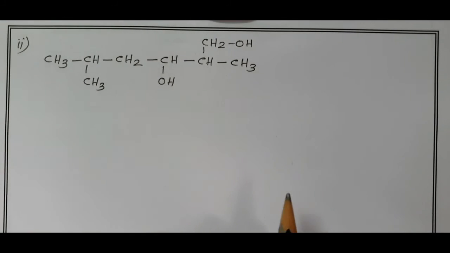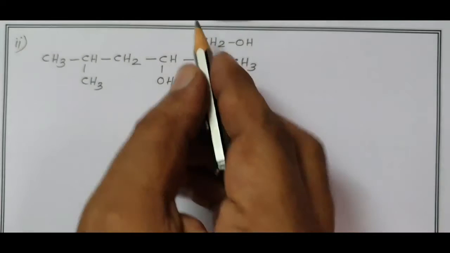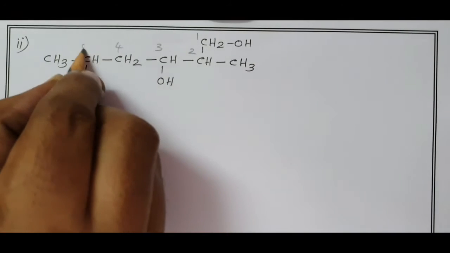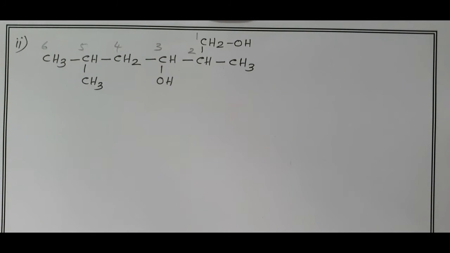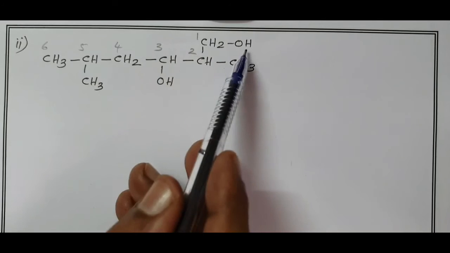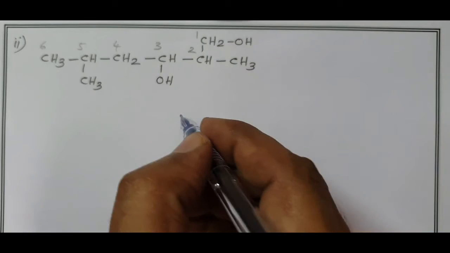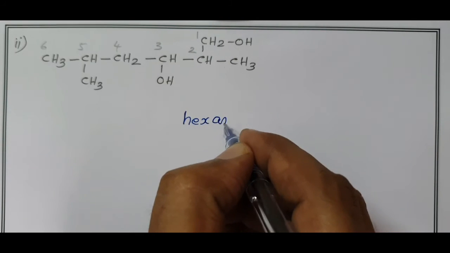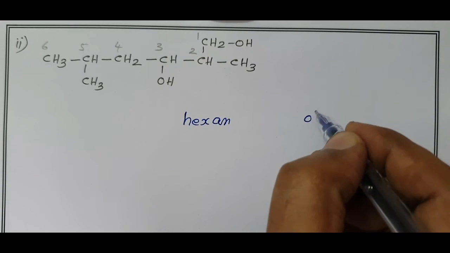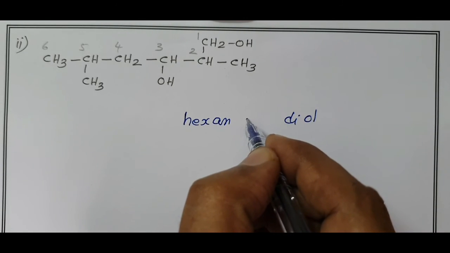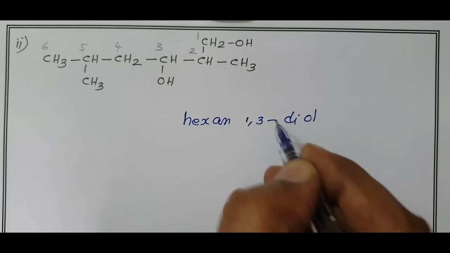So, this is the second compound in the intext question: 1, 2, 3, 4, 5, 6. So, total number of carbon atoms is 6. In the second carbon and fifth carbon, we have 2 methyl; first carbon, third carbon, 2 OH. 6 carbon, root word hex, carbon-carbon single bond ane, OH ol, 2 OH, diol, position of OH are 1, 3 diol.